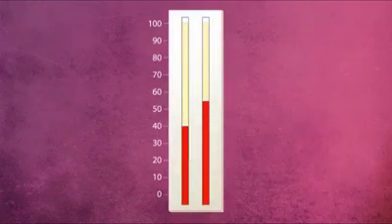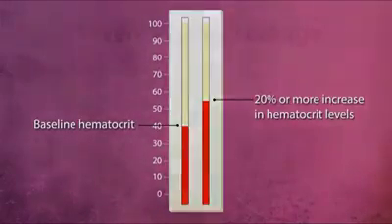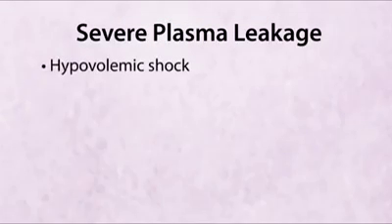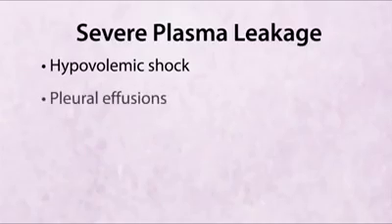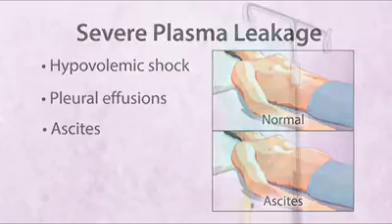Patients with severe plasma leakage will have a 20% or more increase in hematocrit levels compared to their baselines. Severe plasma leakage can result in hypovolemic shock. Plasma leakage can also cause pleural effusions and ascites, which can result in respiratory problems.